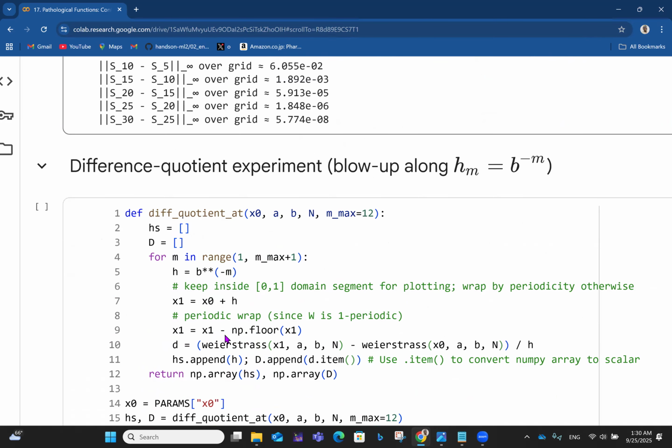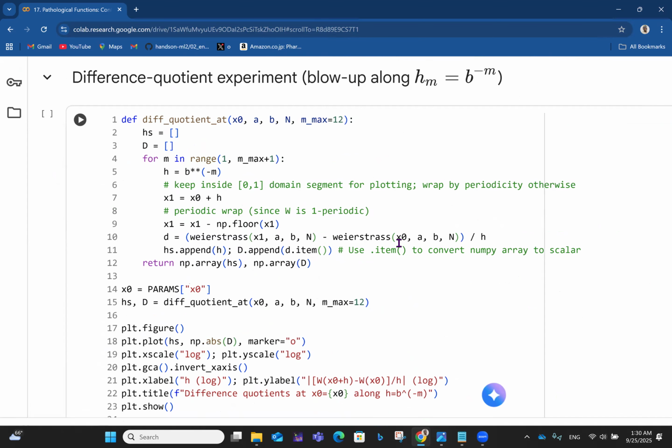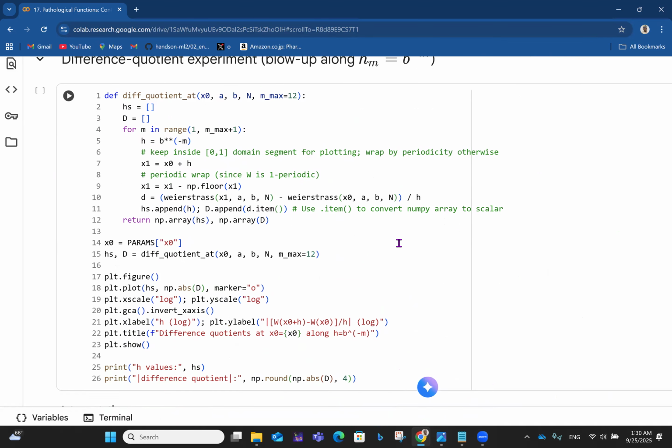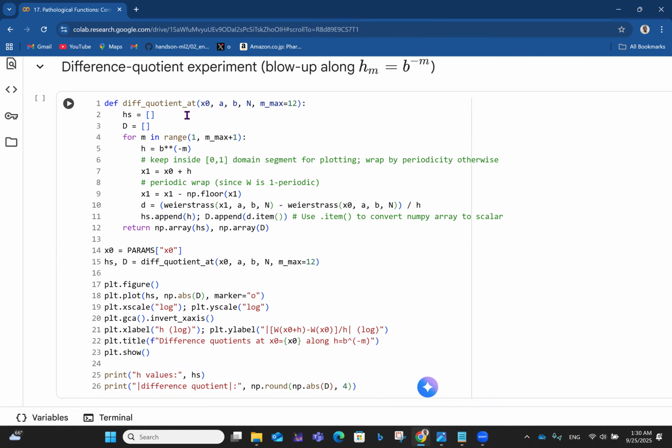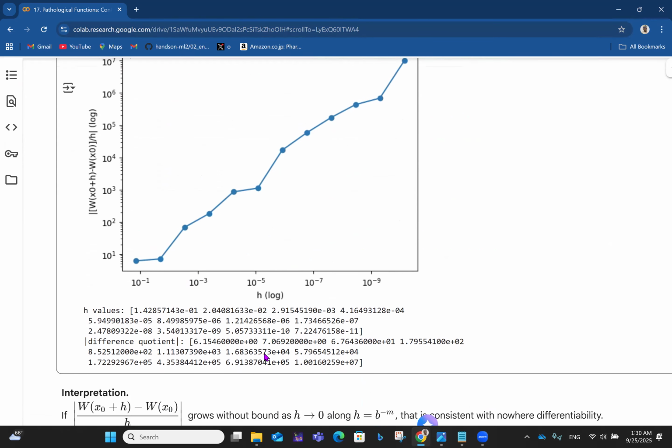Okay, then we can define the difference quotient experiment, which blows up along h_m equals b to the minus m. Here we have the difference quotient at X naught. We define hs as empty and d as empty. Of course, the difference quotient takes X naught, A, B, N, and max m is 12. So you have hs and d, then for m in range, you have all these expressions. Then you can run this and you get the difference quotient experiment, which blows up along h_m equals that. So you have all these values now.